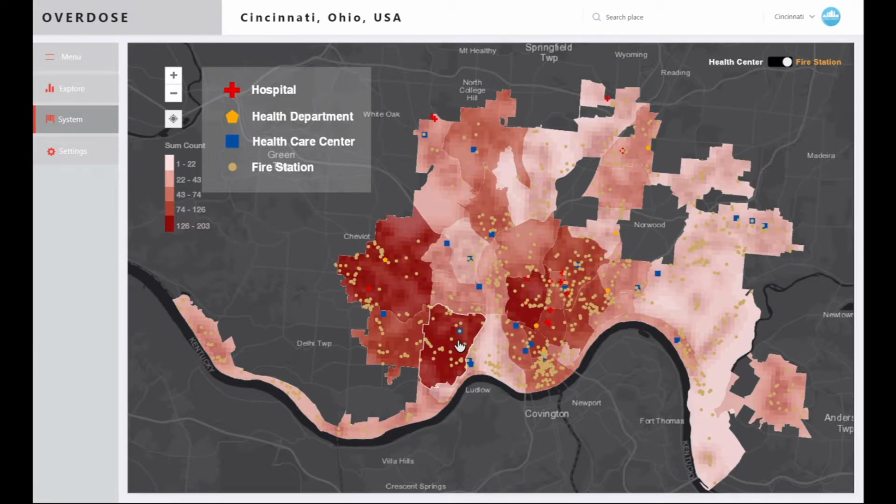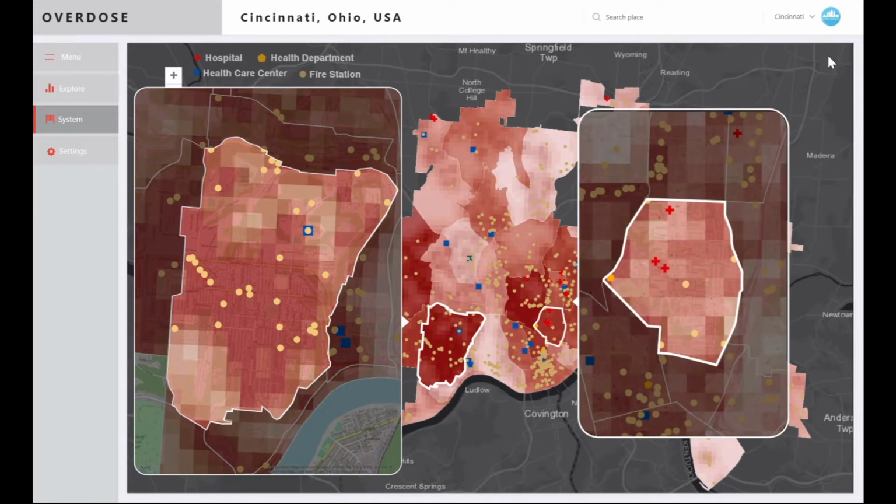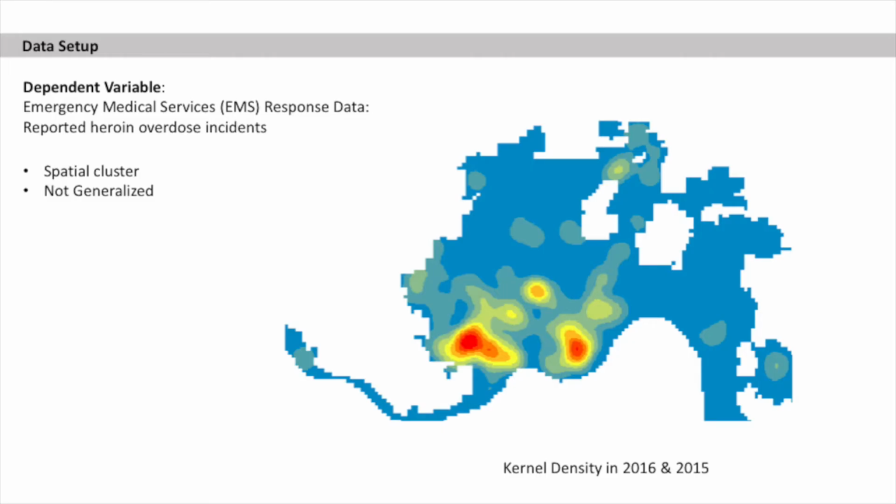If you want to look for a specific label, you can click one label to see the information of health centers and fire stations. For example, in this label, you can see that in the high-risk region, there is not only a health center, so it is necessary for people to allocate service. And also, you can make a comparison with other labels. Now, let's turn to the model part.